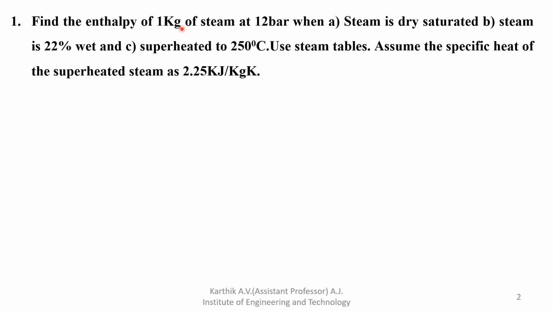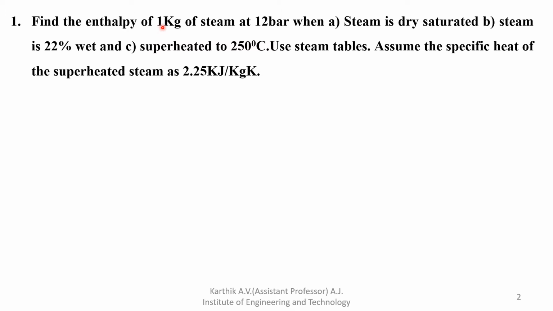Specific enthalpy is the ratio of actual enthalpy divided by mass. Here mass is 1 kg, so any answer divided by mass gives the same answer, because any answer divided by 1 is the same. That is why they are not mentioning specific enthalpy.